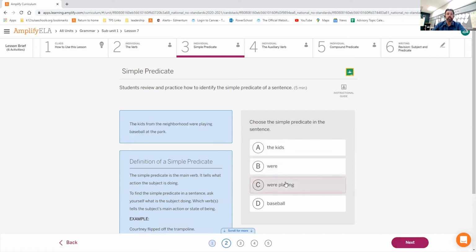Save and continue. The kids from the neighborhood were playing basketball at the park. The kids were. The kids were what? Right? We don't know. The kids were playing. That's a thing. So we have a complete sentence with just were playing. Again, we have to have the modifier here.